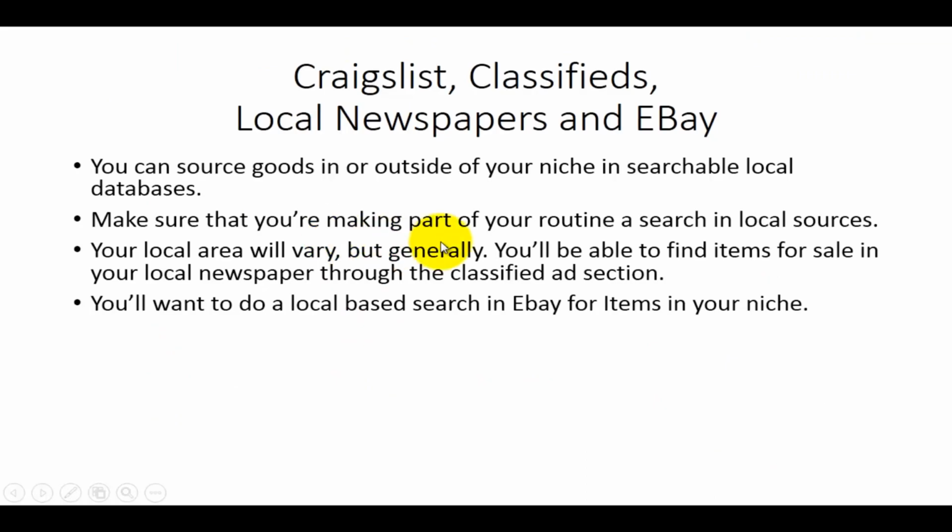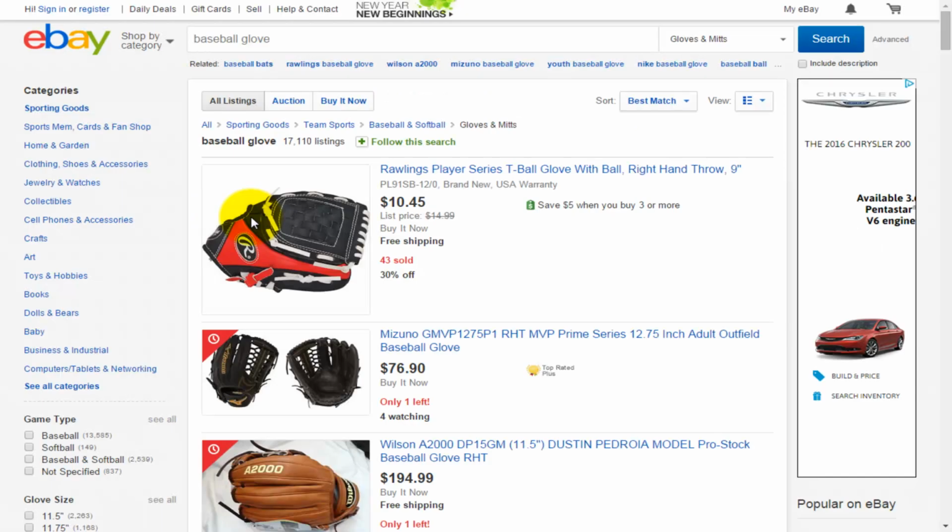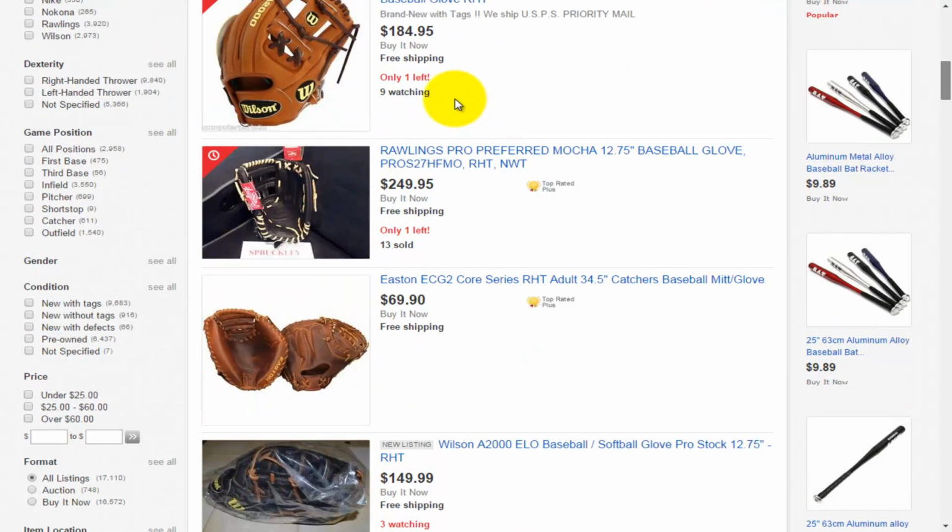Now you're also going to want to do a local-based search in eBay for items in your niche. For the most part, it's going to work pretty much the same way as you'd work it with the classified ads. But let's take a look at eBay. Now you'll notice that I've typed in a search for a baseball glove. How would we then do a local search for other baseball gloves that we might be able to go and pick up? Well, all we really need to do inside of eBay is to go to this place,